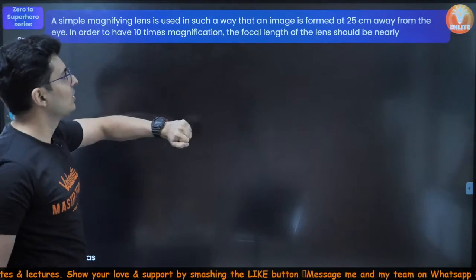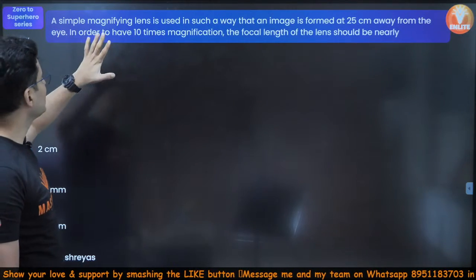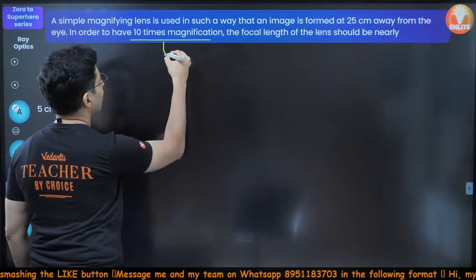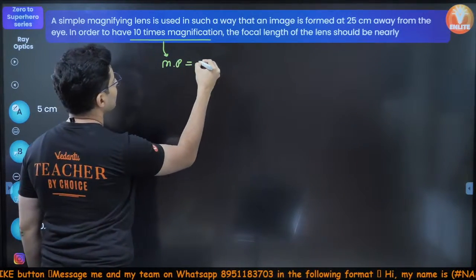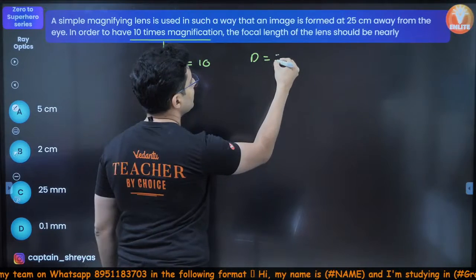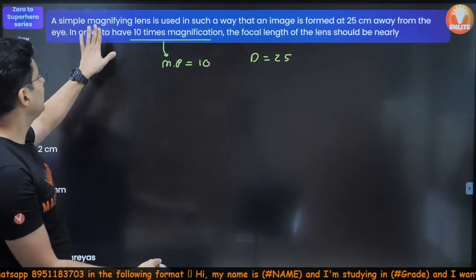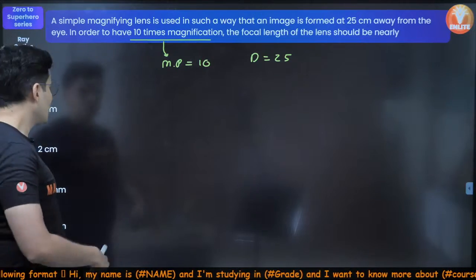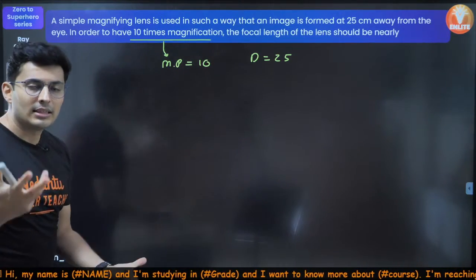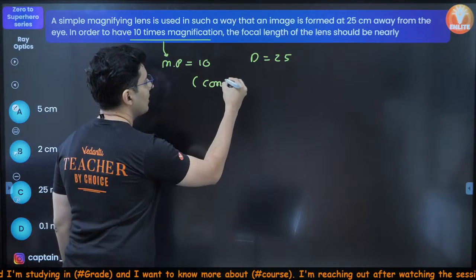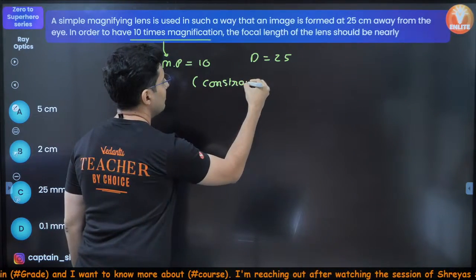Okay. So what is the question over here? The question is magnifying power is given. So I know the magnifying power. The magnifying power is 10 times. The focal length, I don't know. Least distance of distinct vision is 25. And the focal length should be nearly. Usually, whenever you are using the lens, you use it such that your eyes are strained.